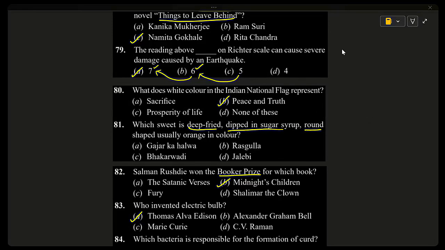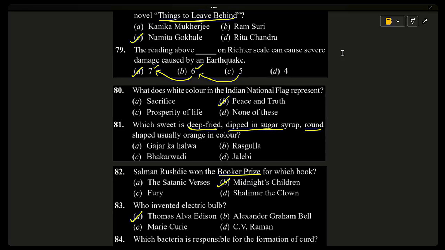Aditi? Sir, yes sir, 79. Whenever an earthquake comes, there are some readings on the Richter scale. Using that, we can identify how harsh or how damaging it is. So the higher the number, the higher the damage it will cause.